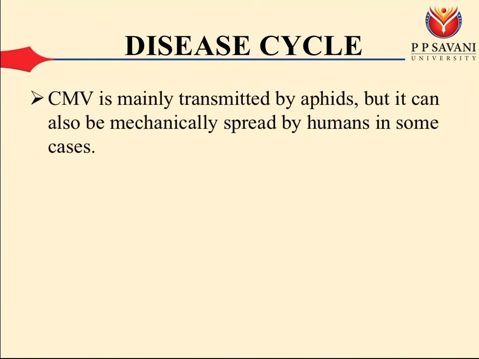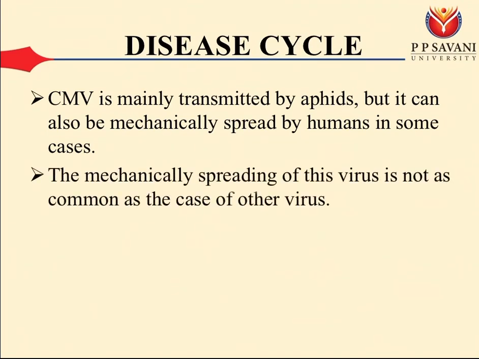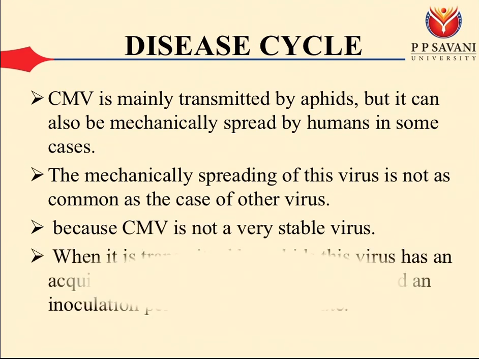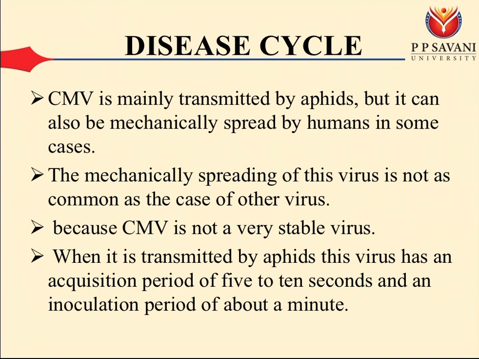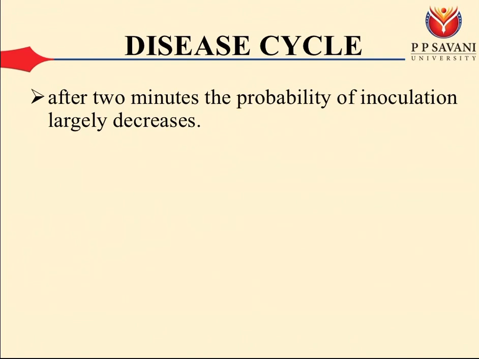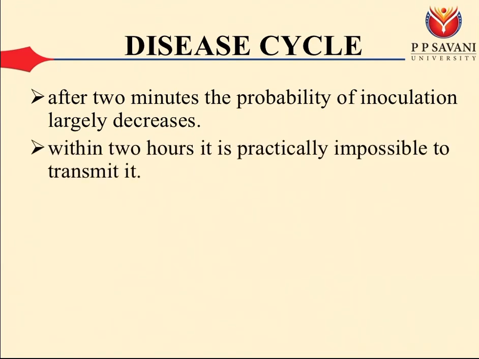CMV is mainly transmitted by aphids, but it can also be mechanically spread by humans in some cases. Mechanical spreading of this virus is not as common as with other viruses, because CMV is not a very stable virus. When it is transmitted by aphids, the virus has an acquisition period of 5 to 10 seconds and an inoculation period of about 1 minute. After 2 minutes, the probability of inoculation largely decreases. Within 2 hours, it is practically impossible to transmit it.